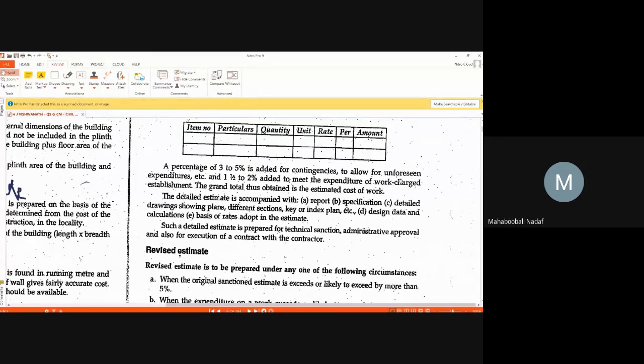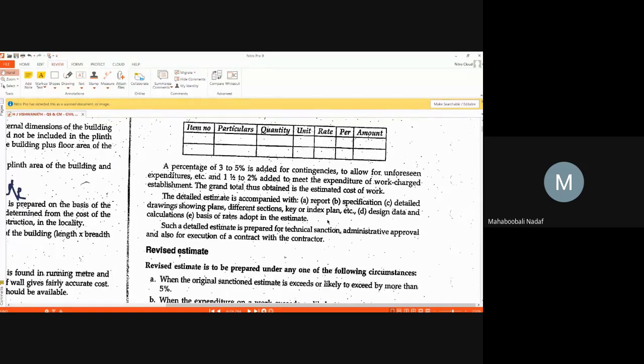Apart from that, work charged establishment. Work charged establishment means what? For the construction of a building, you will require a chowkidar, a watchman, a bishti to spray the water, or a temporary office, temporary shed, temporary garage.